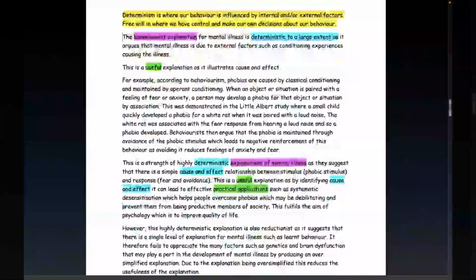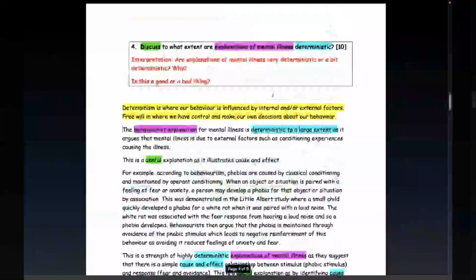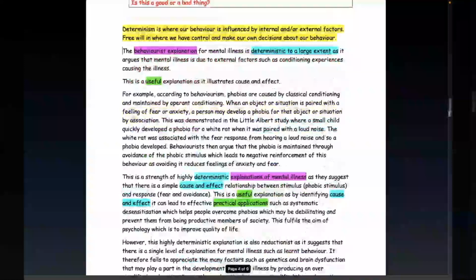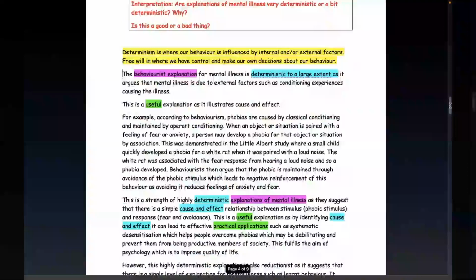Okay, well, that's very good. The next bit is why? Well, because it argues that mental illness is due to external factors such as conditioning experiences causing the illness. Right, we've done the first bit. Okay, that was that bit there, wasn't it? Okay.